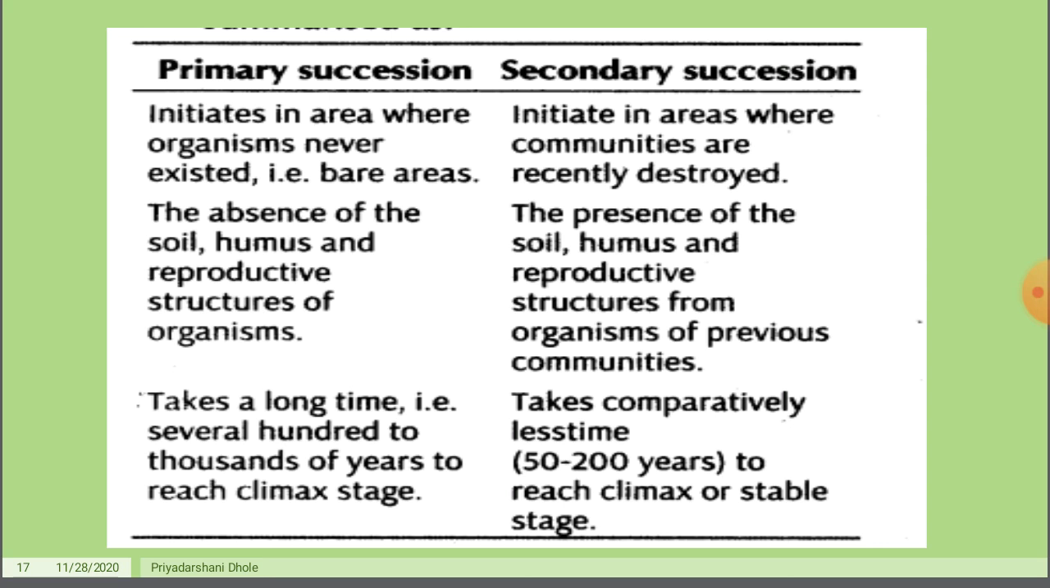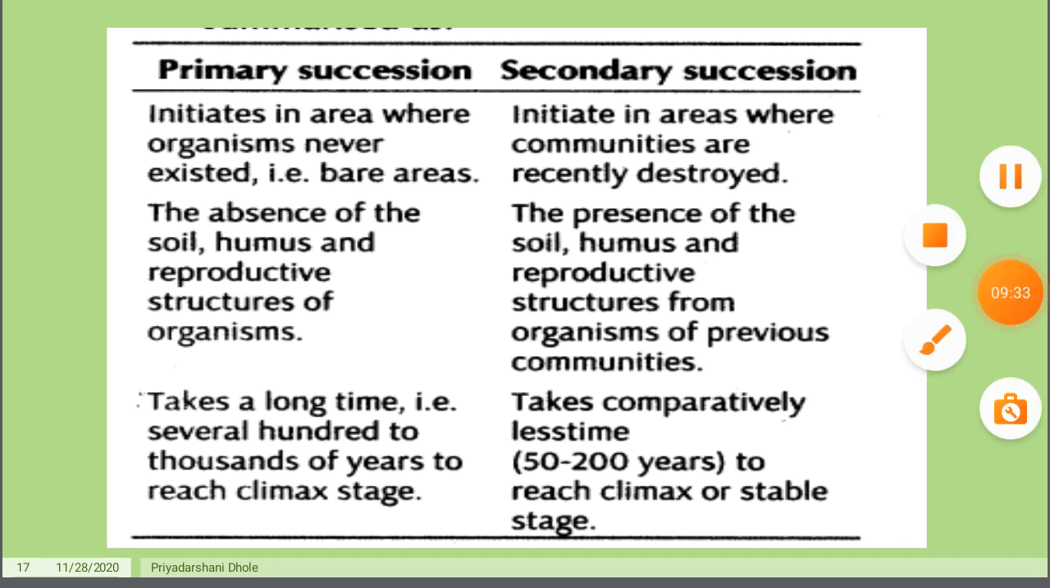Third point, in primary succession it takes a long time, several hundred thousand years, to reach the climax stage where huge trees are formed. In secondary succession, it takes comparatively less time, at least 50 to 200 years, to reach the climax or stable stage.